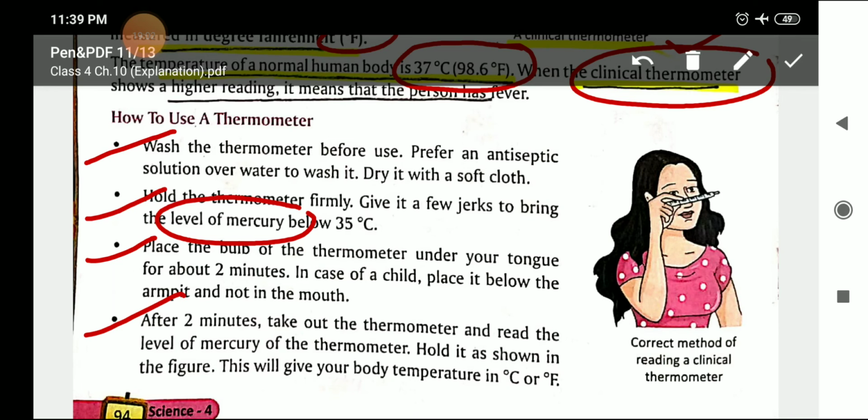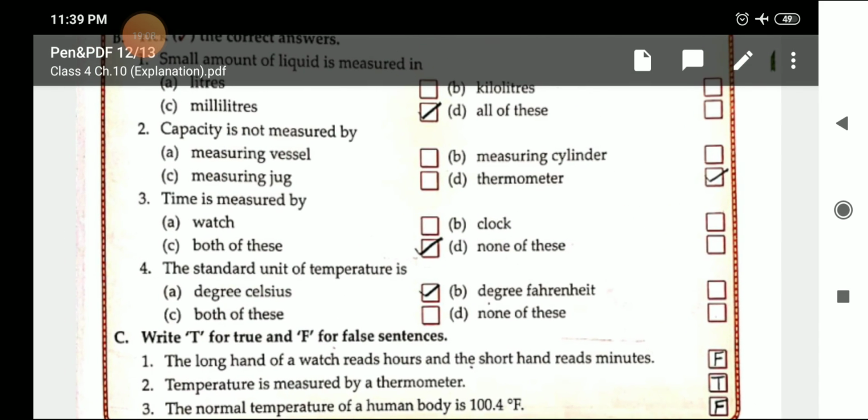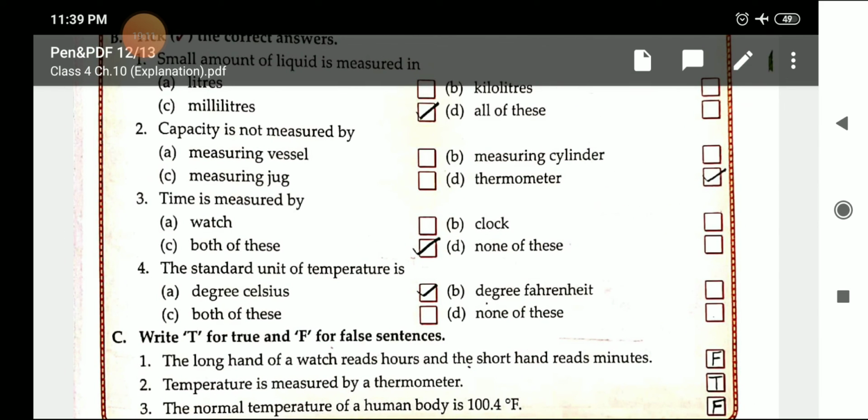So children, explanation of the chapter is completed. You all will complete the book exercise. Now I am going to give you homework. First of all, read the chapter carefully and underline the important terms. You need to underline all the important terms which I have underlined in the book. Second thing, just complete your book exercise.